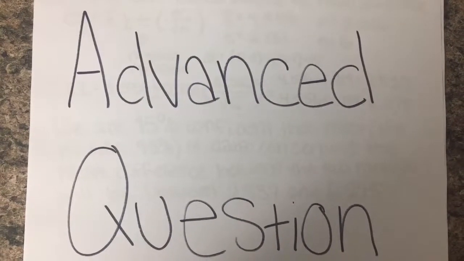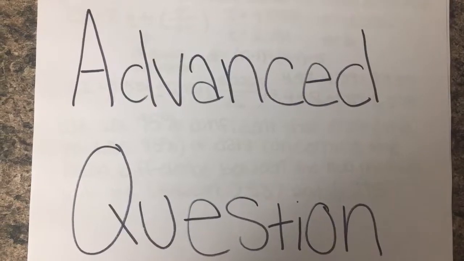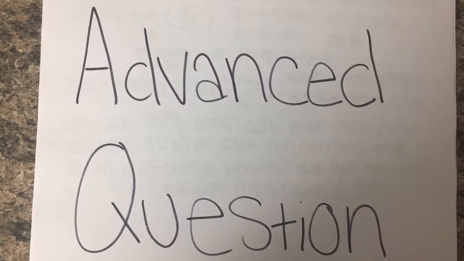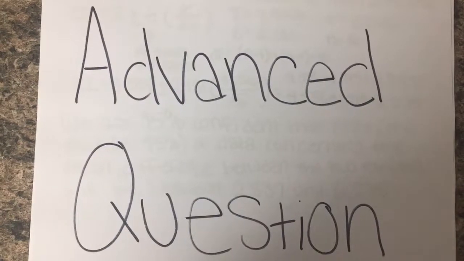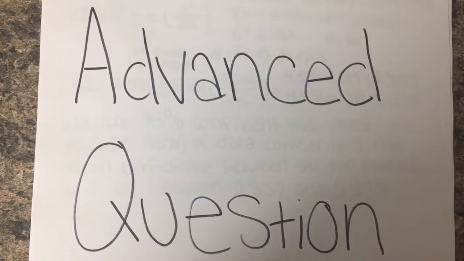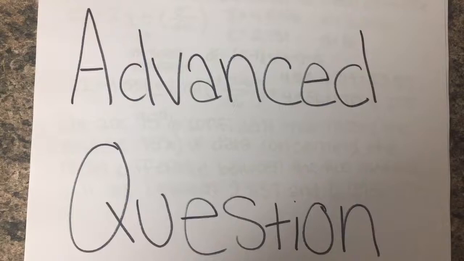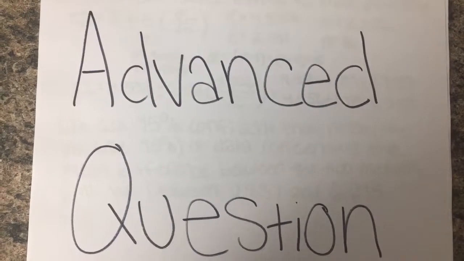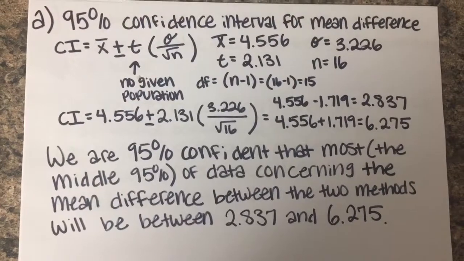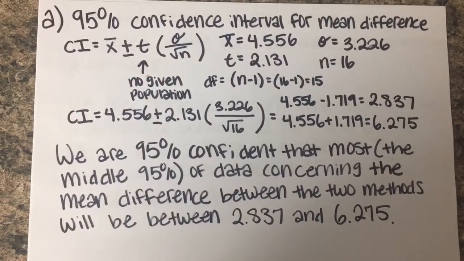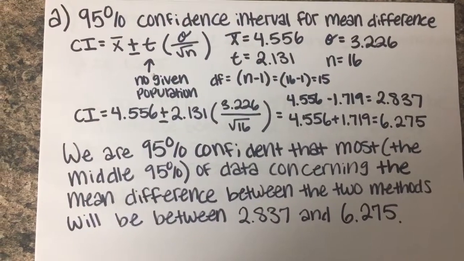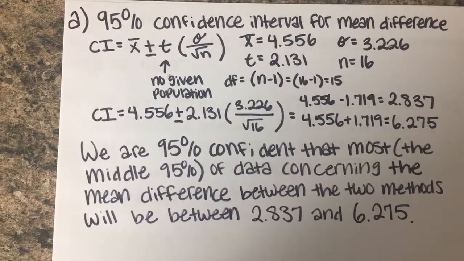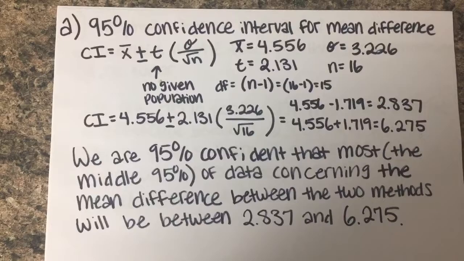So the advanced question was about researchers who were interested in comparing two methods for estimating tire wear. They used the weight of the tire, and they also used the groove of the tire, and then calculated the difference between those numbers for 16 tires. Part A says to construct and interpret a 95% confidence interval for the mean difference in the estimates from the two methods in the population of tires.